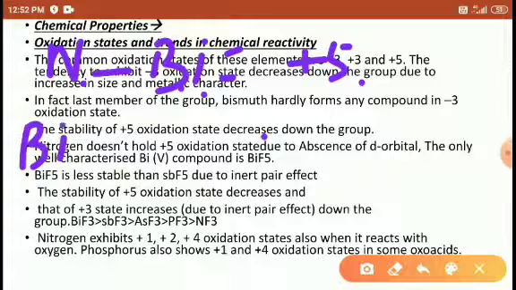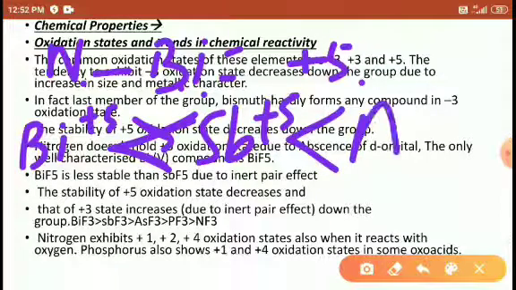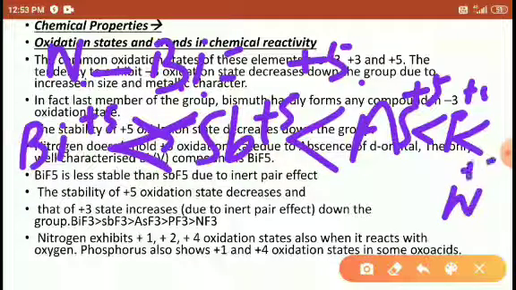The +5 oxidation state of bismuth is less stable than that of antimony. Antimony's +5 oxidation state is less stable than arsenic's. Arsenic is less stable than phosphorus, and phosphorus is less stable than nitrogen pentoxide. So here, students, at the bottom of the group the +5 oxidation state is unstable.